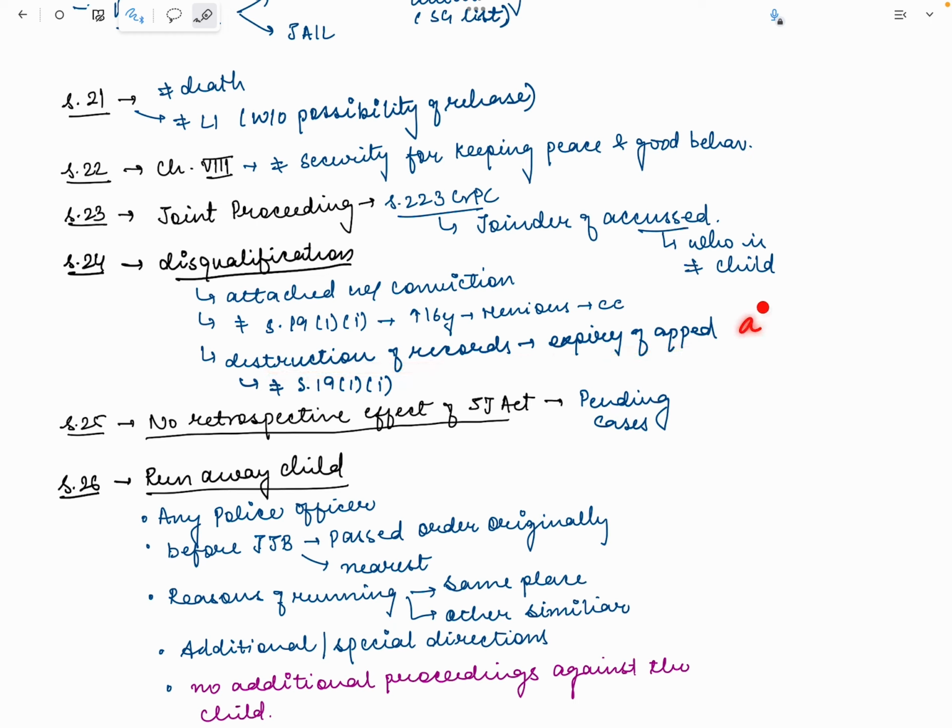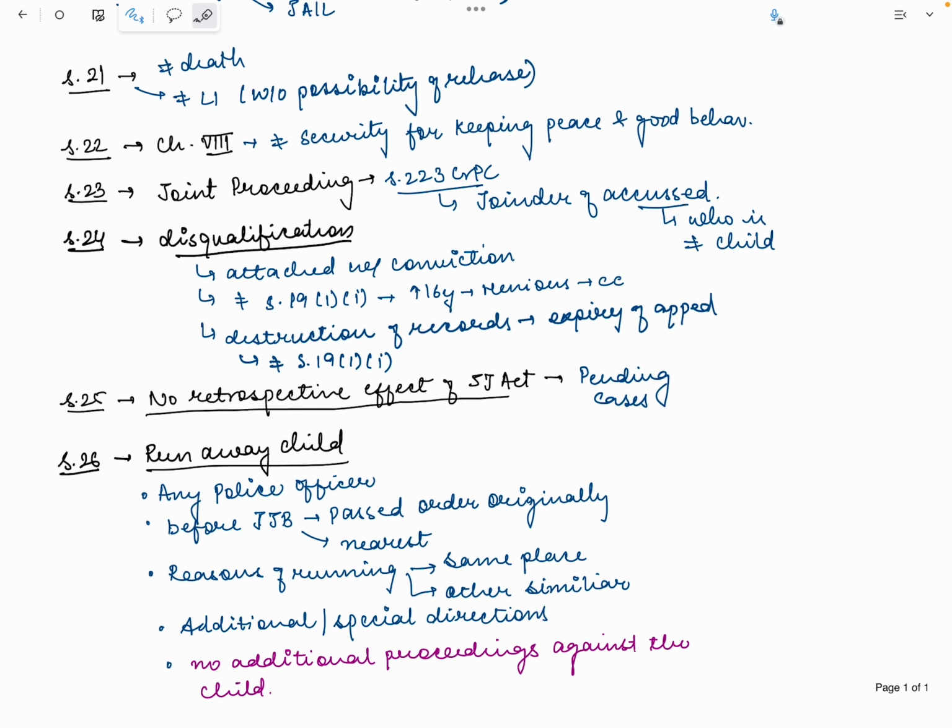So if the appeal has expired, then all the record of such child will be destroyed. Again, there is an exception, which is a child who has been tried as an adult. So Section 24 tells you the benefit of trying someone as a child or as an adult.